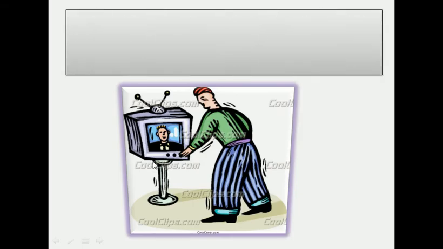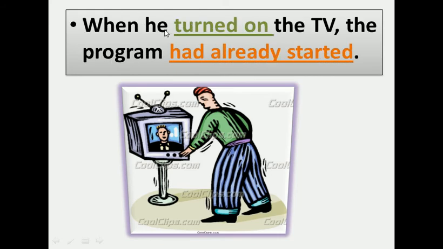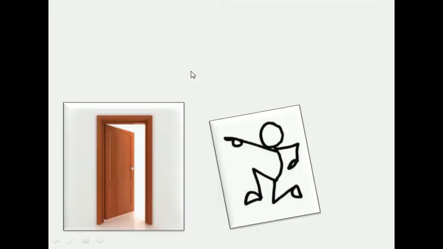Another example: when he turned on the TV, the program had already started. So as you can see, when he opened the TV, already we have the reporter or the presenter talking, which means that the program had already started.